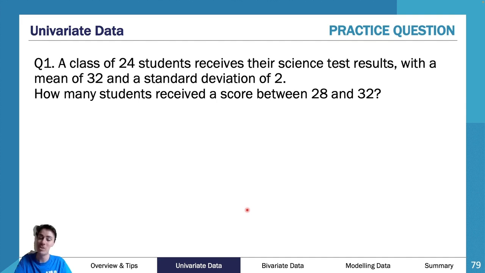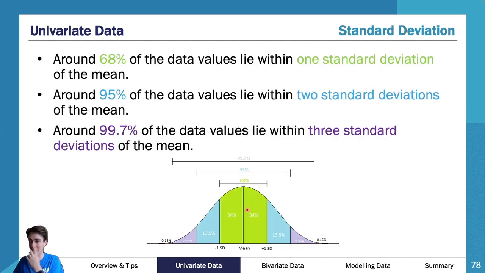So 2 standard deviations below is 28. So I'm going to be somewhere over here in between my purple and my blue. And then on the mean was the other value is going to be just over here. So what I need to do is add these 2 together. So I need to say, all right, I have 34 plus 13.5.